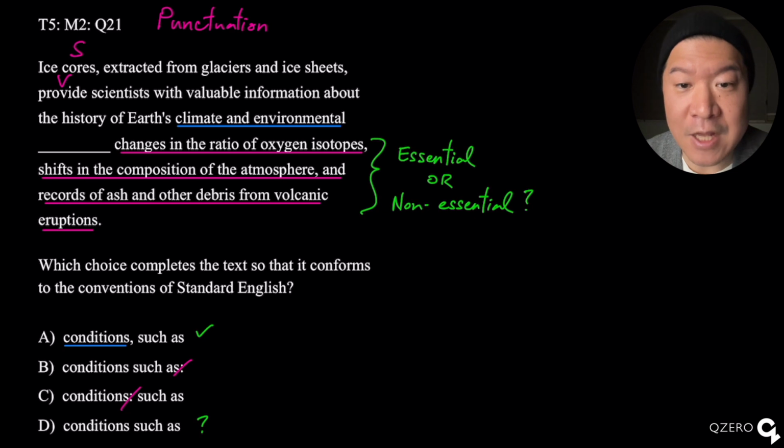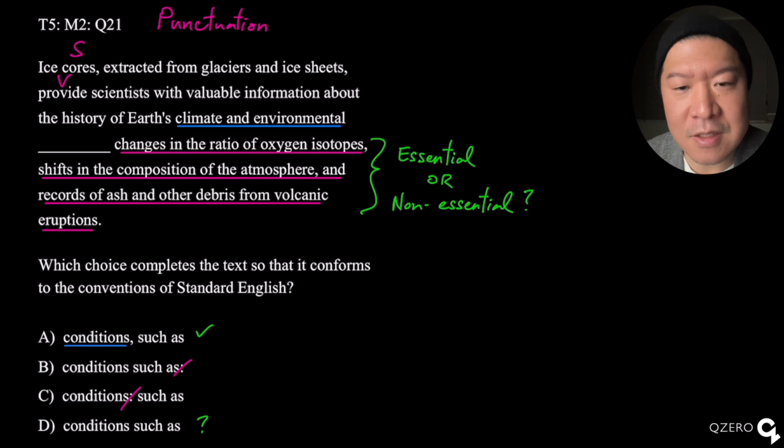Now, just because it adds more detail, that doesn't mean it influences or changes the meaning of this sentence, okay? So when you look at it, the changes in the ratio of oxygen isotopes, shifts in the composition of the atmosphere, and records of ash and other debris from volcanic eruptions, these are just examples of the kinds of information that tell you about the history of Earth's climate and environmental conditions. So because it's just giving these examples, it doesn't change the meaning of the opening independent clause.